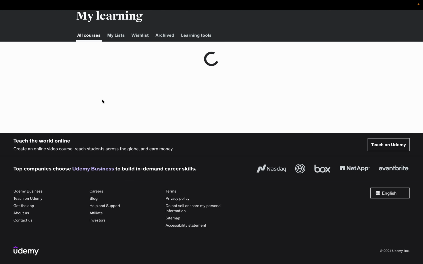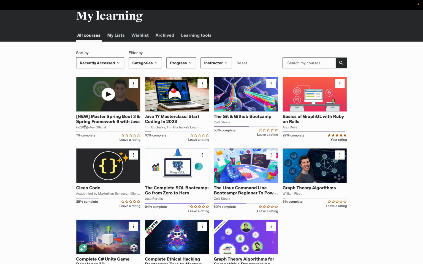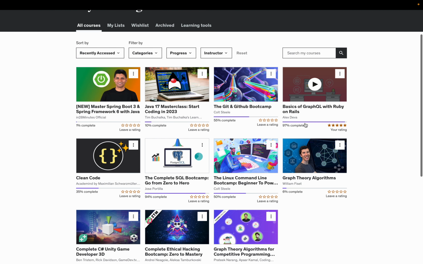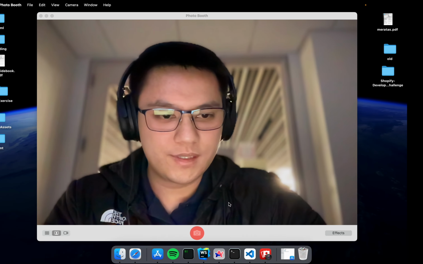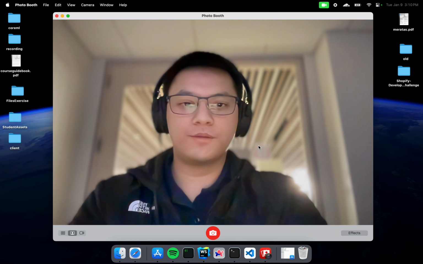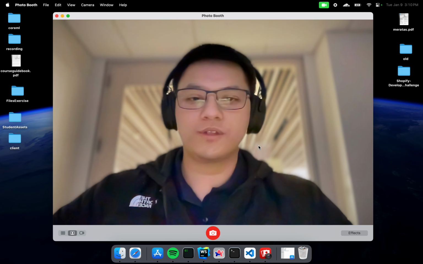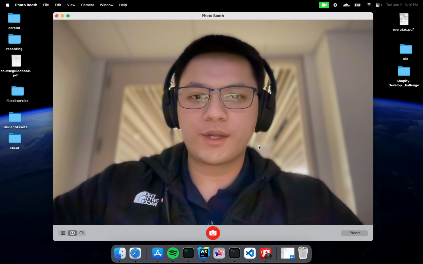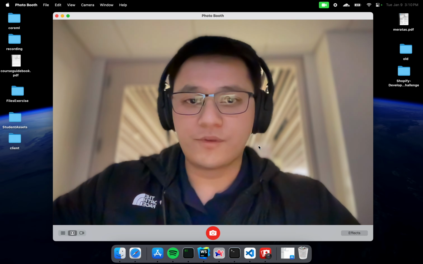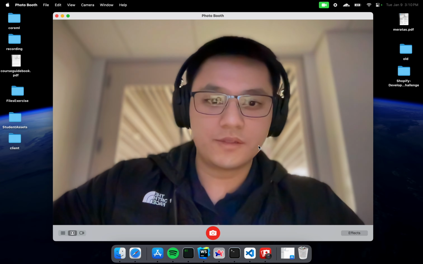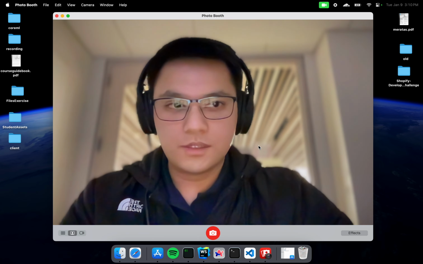So right here, there we go. I am 1% complete, and it's going to take me a while. Eventually I'm going to switch the entire backend out to a Java Spring Boot backend, and I'm going to try to implement Stripe Connect and Elasticsearch for full text search for the search bar. So yeah, goodbye.